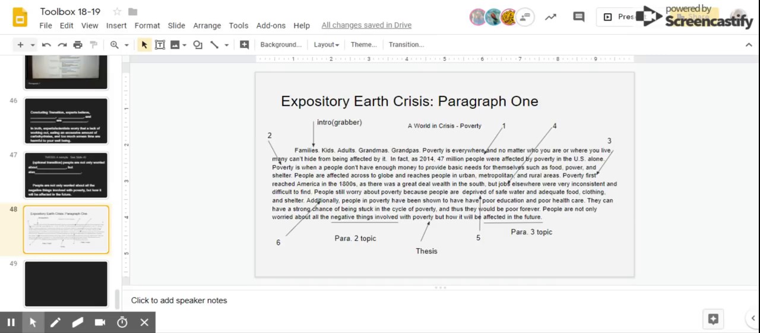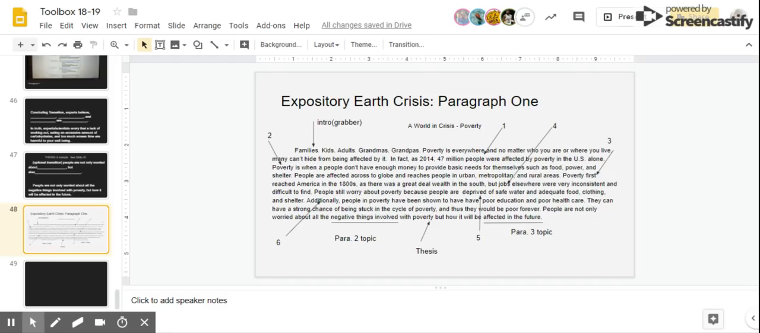So if I have a topic like fracking or melting of ice caps, I need to make sure in my number 2 that I did a really good job of explaining exactly what it is for people, because everyone isn't going to know your topic. People are affected across the globe, and it reaches people in urban, metropolitan, and rural areas. So again, telling what it is. Number 3, poverty first reached America in the 1800s as there was a great deal of wealth in the South, but jobs elsewhere were very inconsistent and difficult to find. That's my box 3, and I did a compound sentence right in the middle of my first paragraph.